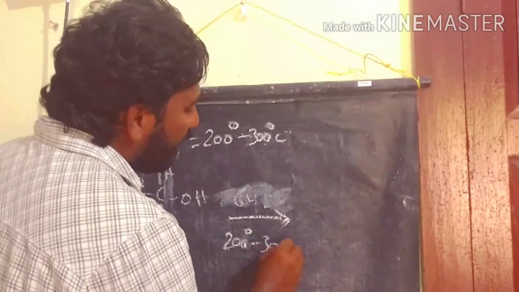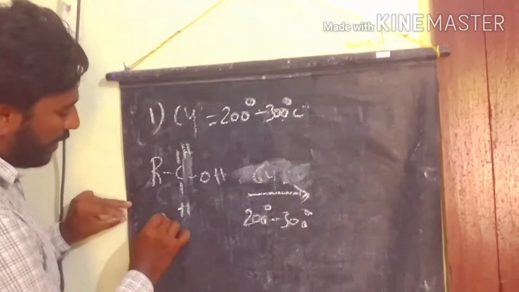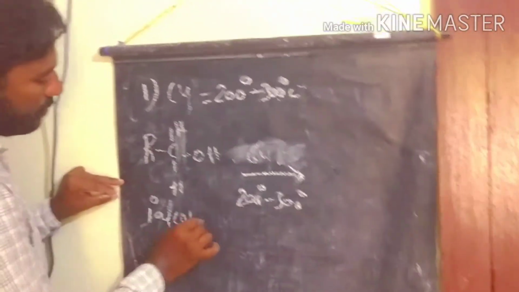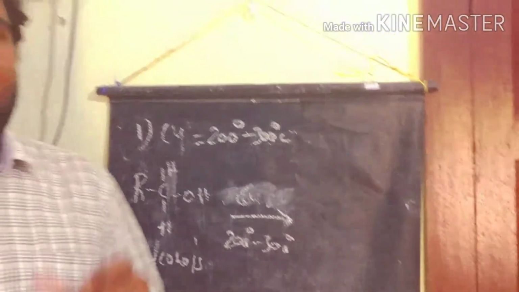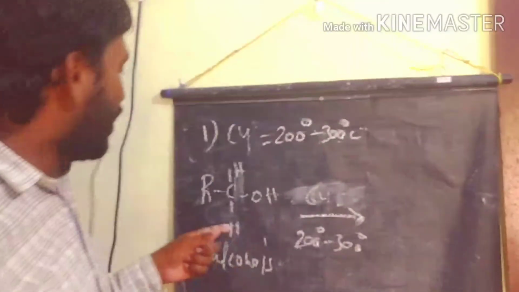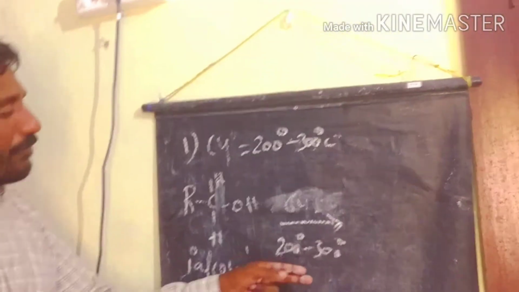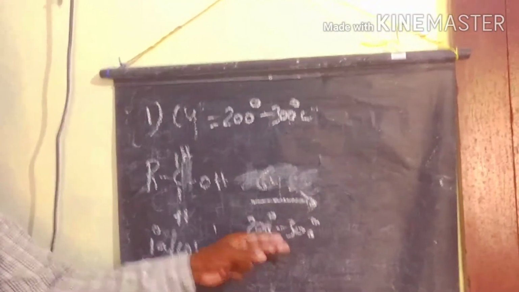This is the primary alcohol. We know very well what a primary alcohol is: the hydroxy group directly attached to a primary carbon. A primary carbon is a carbon attached to only one carbon. So this primary alcohol undergoes oxidation under copper vapors.